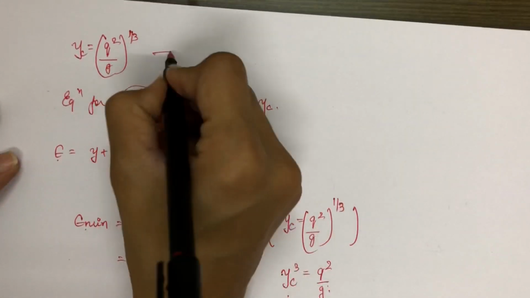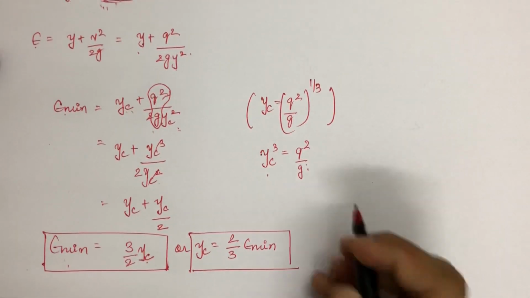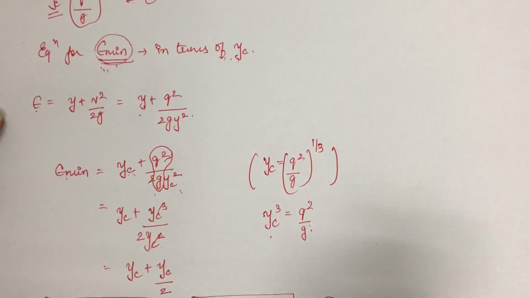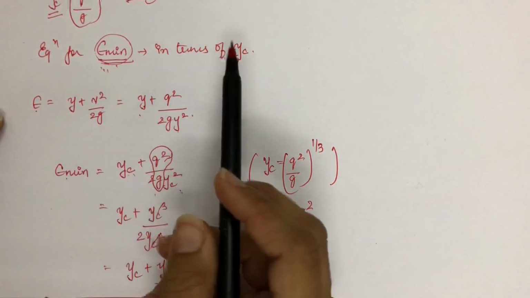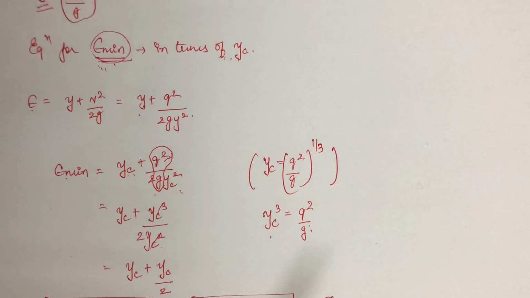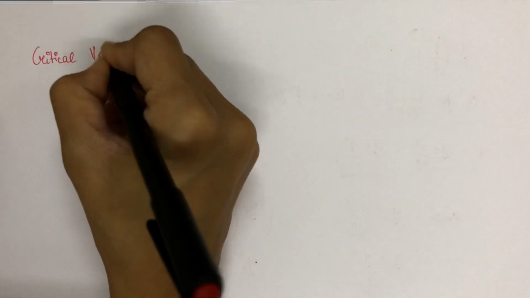You need to remember this equation, that is the equation for critical depth, and then the relationship between minimum specific energy and critical depth of flow. Now we need to derive one more relationship: the mathematical expression for the next term, critical velocity.